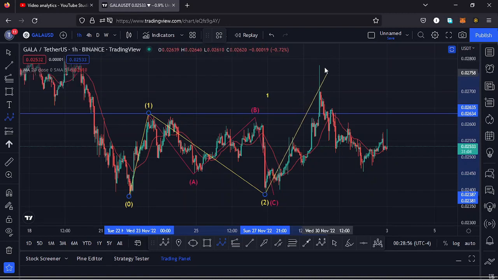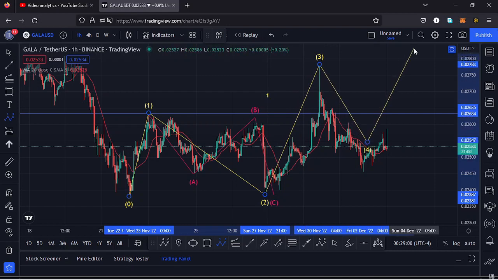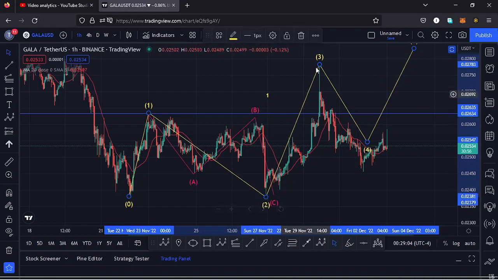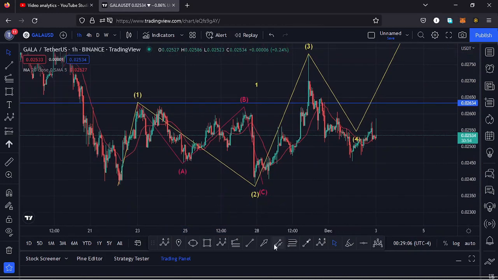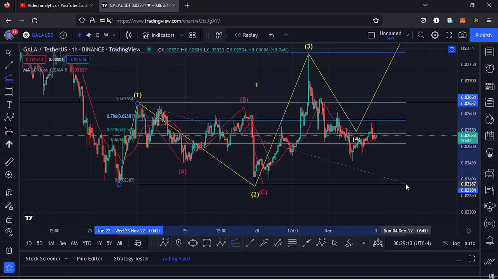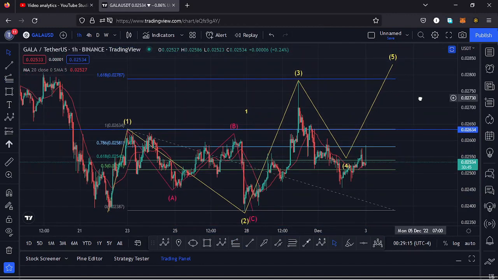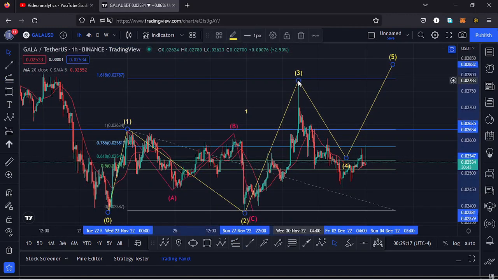Then I expected a bit of a retracement over here in the formation of a wave 4 before we continue pushing even higher in that wave 5 to the upper side, and giving you a minimum target area to the upper side in the formation of this wave 3 using the trend based Fibonacci, connecting it from the low of the first wave to the high of that wave 1, then dragging the fibs to the low of the second wave.